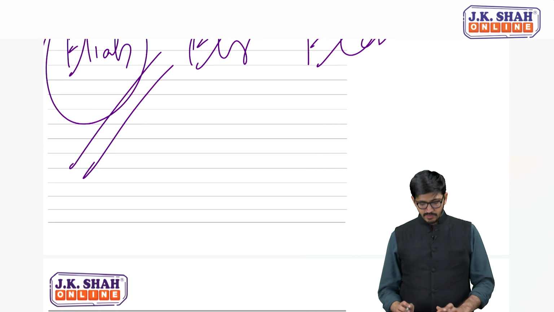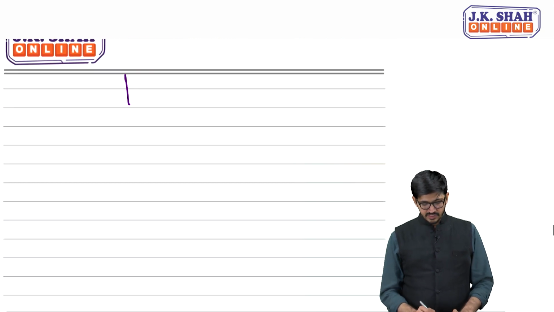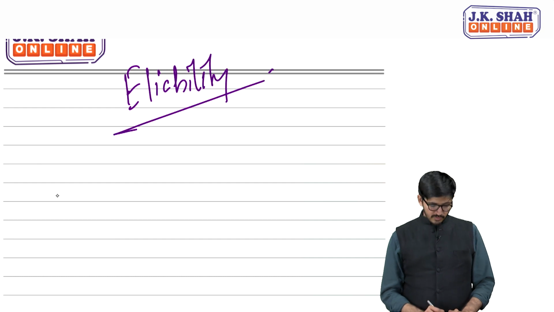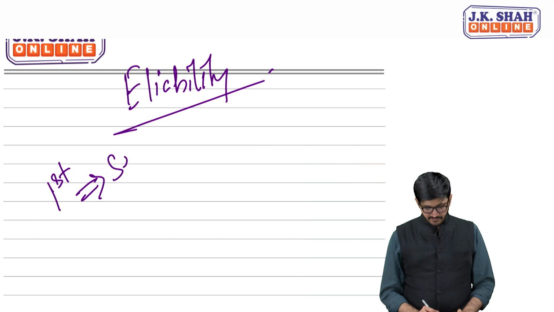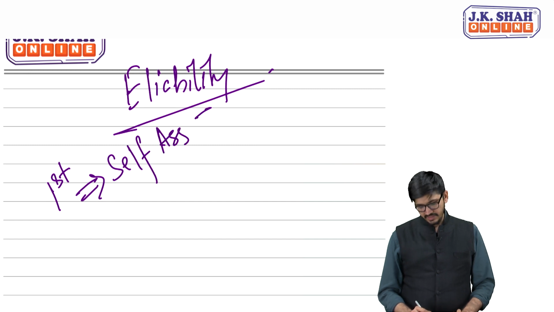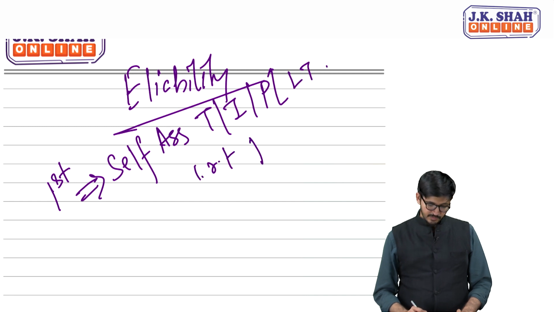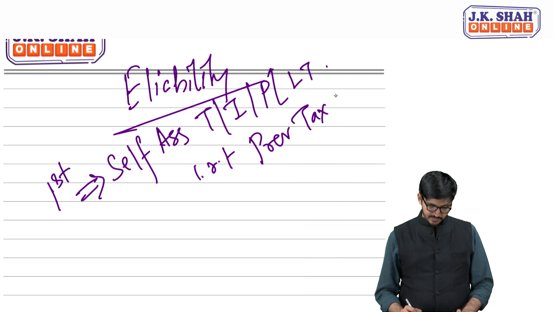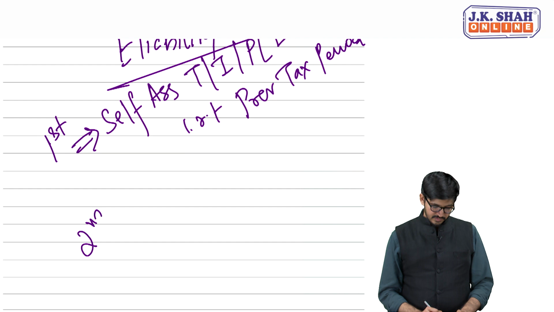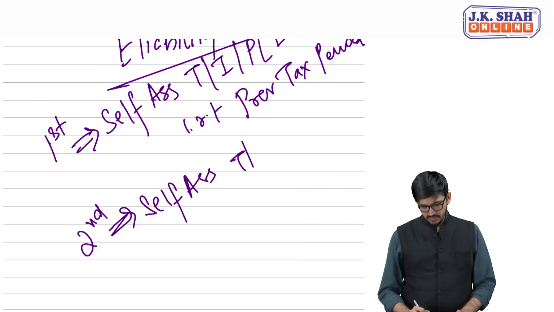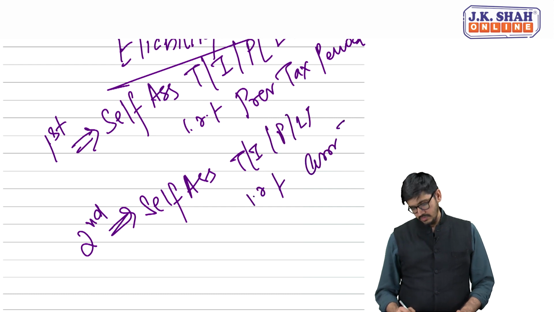In case of e-liability, I had taught you all that you will first always discharge self-assessed tax, interest, penalty, late fees in relation to the previous tax period. Second, you will discharge self-assessed tax, interest, penalty, late fee in relation to the current tax period.